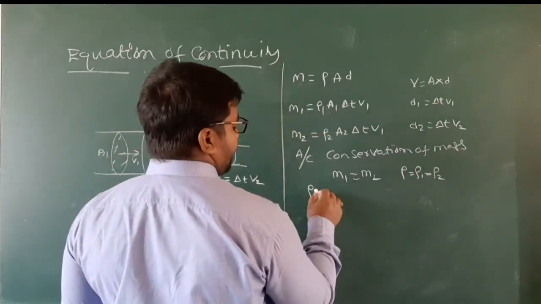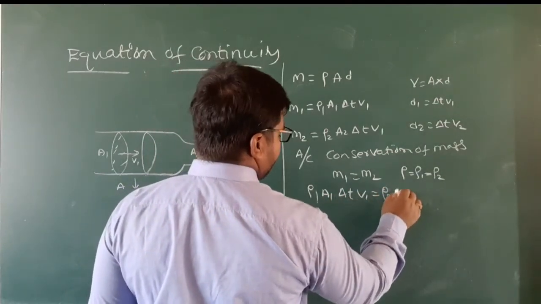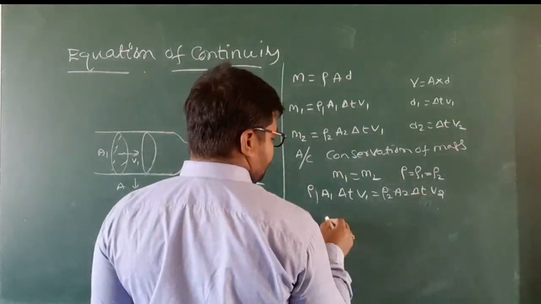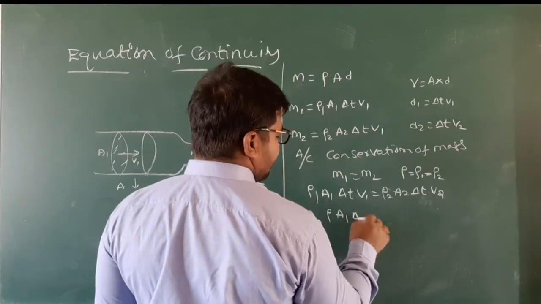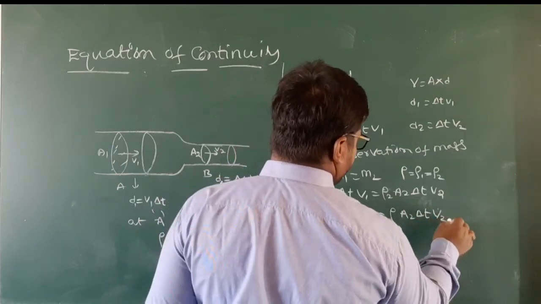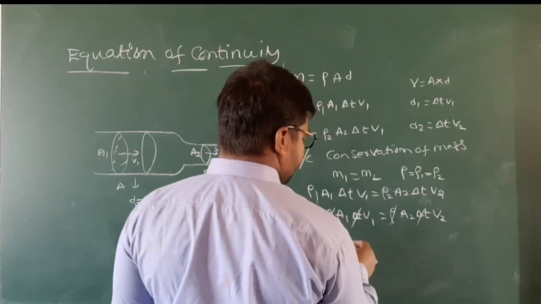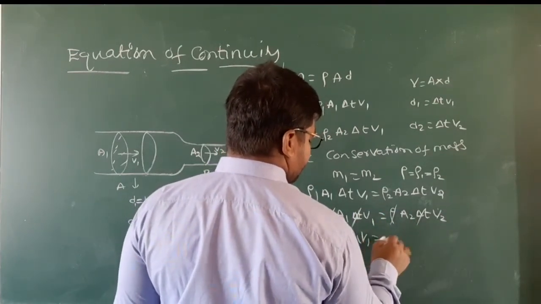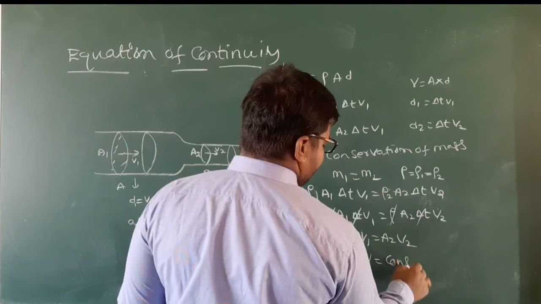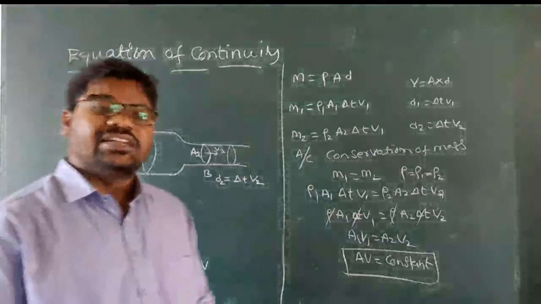Rho 1 A1 delta t V1 is equal to rho 2 A2 delta t V2. Rho gets cancelled, delta t gets cancelled, and you get A1 V1 is equal to A2 V2. So A V is equal to a constant.